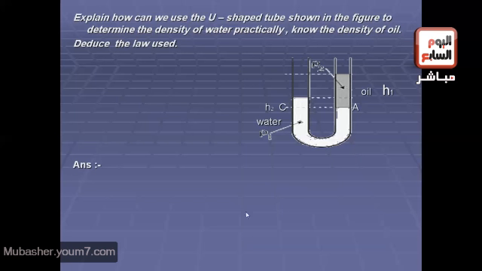Explain how we can use the U-shaped tube shown in the figure to determine the density of water, practically knowing the density of oil, and deduce the law used.